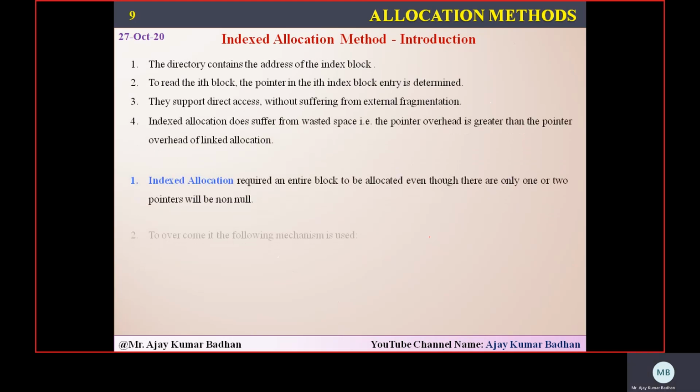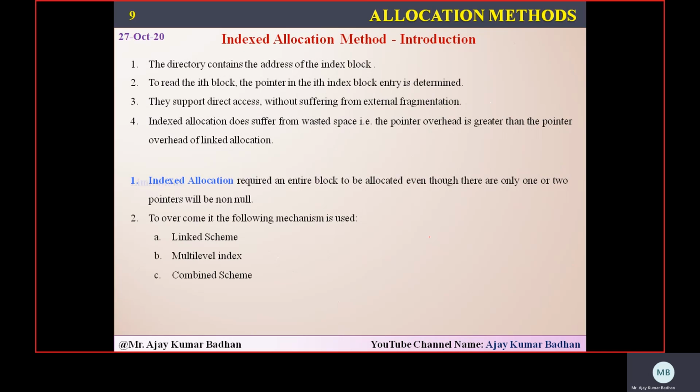Now, when we are performing this particular index allocation method, I think you might have understood how it is exactly working here. But here also we do have some problems. We try to overcome the problems of external fragmentation and all, right? So those problems are totally eliminated. That's the best part of it. But still it has some problems related to it.